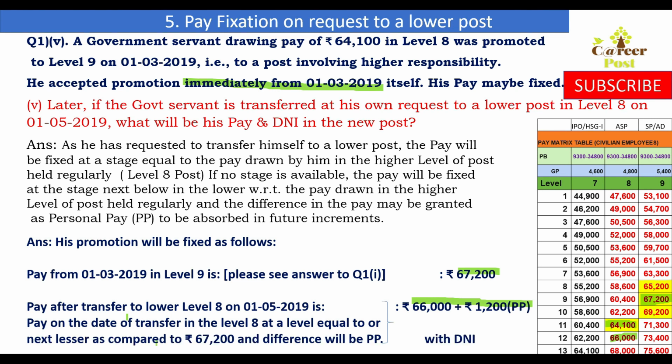The difference will be personal pay, and the DNI will be 1/1/2020, because he has accepted promotion on 1/5/2019. So immediately after 6 months he will be given the increment. So this is one model of pay fixation.